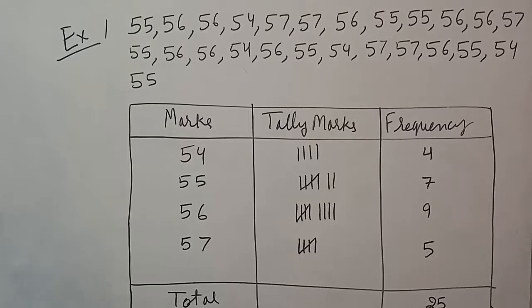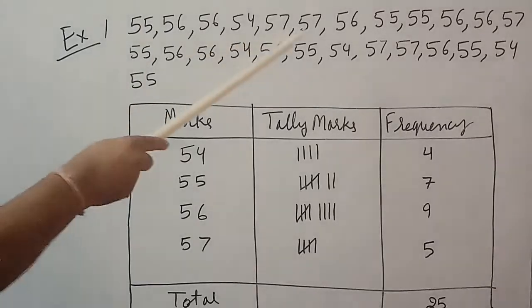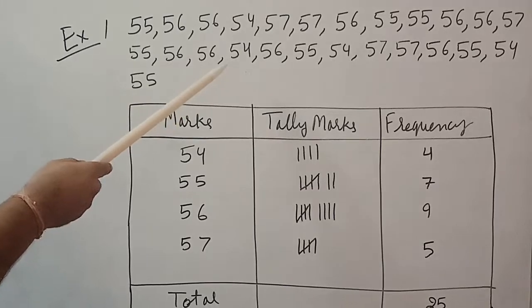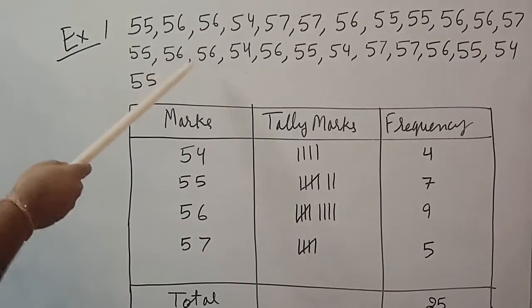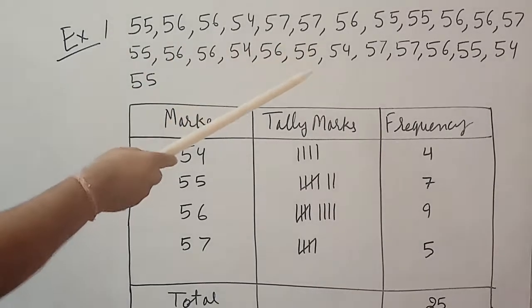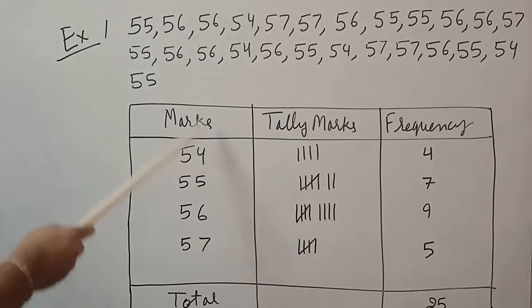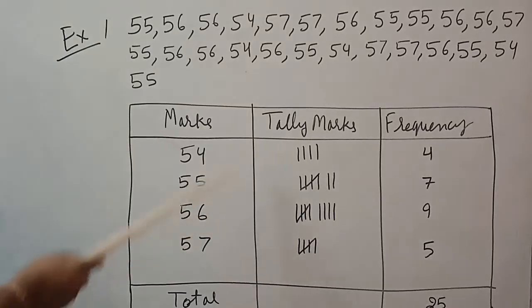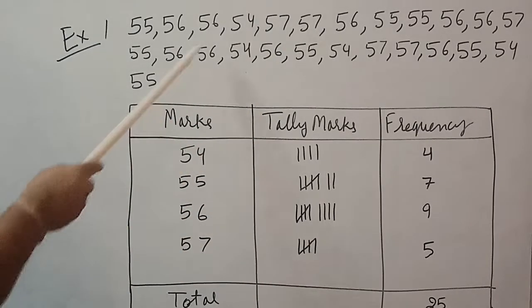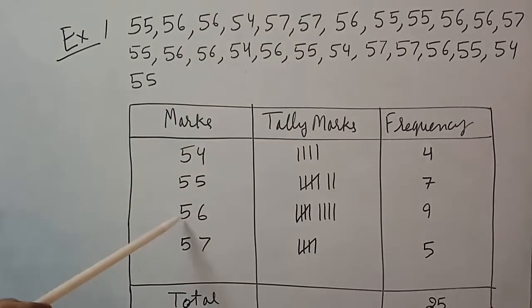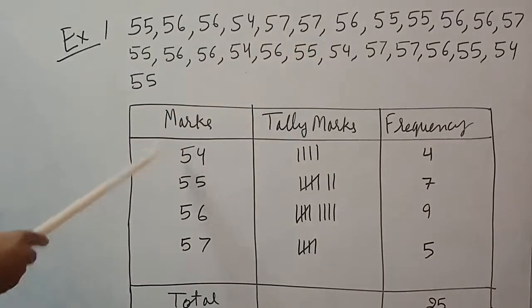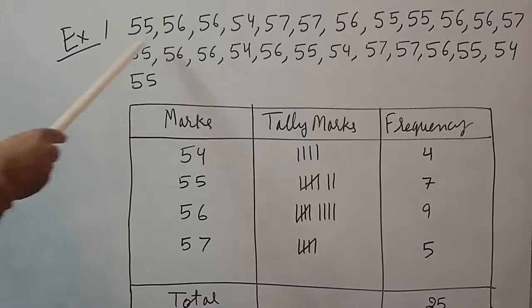Now we will study. First we will write the marks that are given. The least number of marks is 54, write 54, and after that we have 55, and after that 56, and after that 57. There are no marks other than 54, 55, 56, 57 in the data. So now write all these 4 marks. Now we will count this.